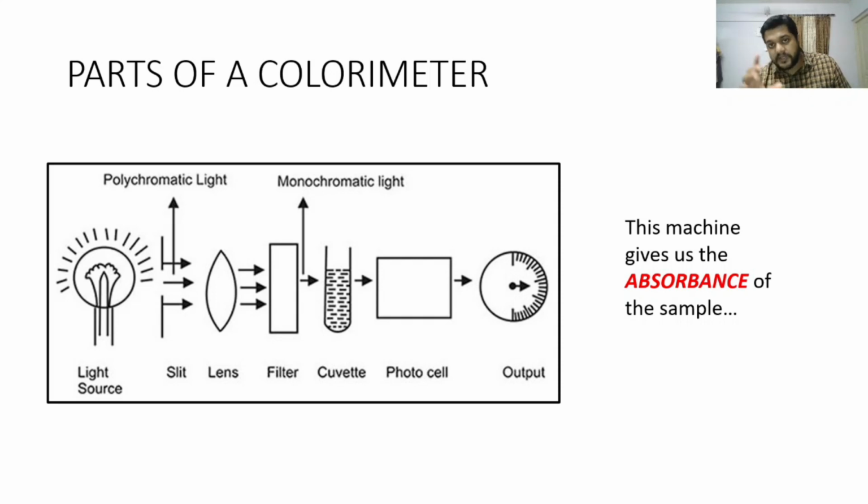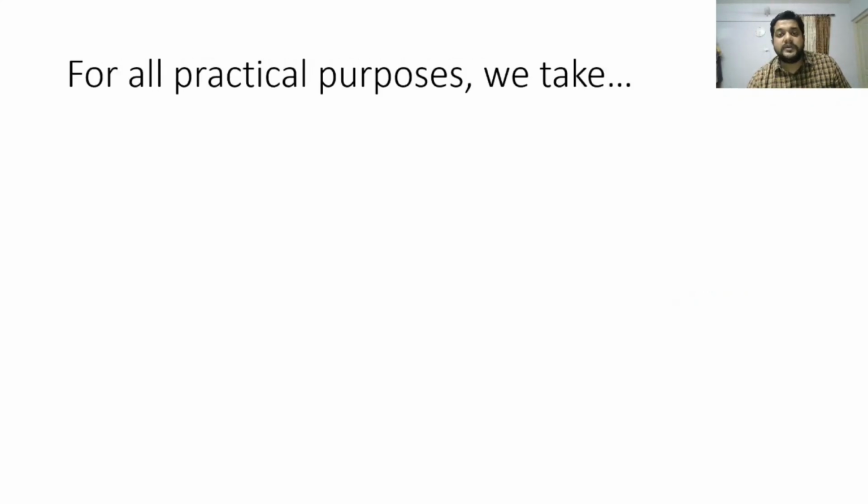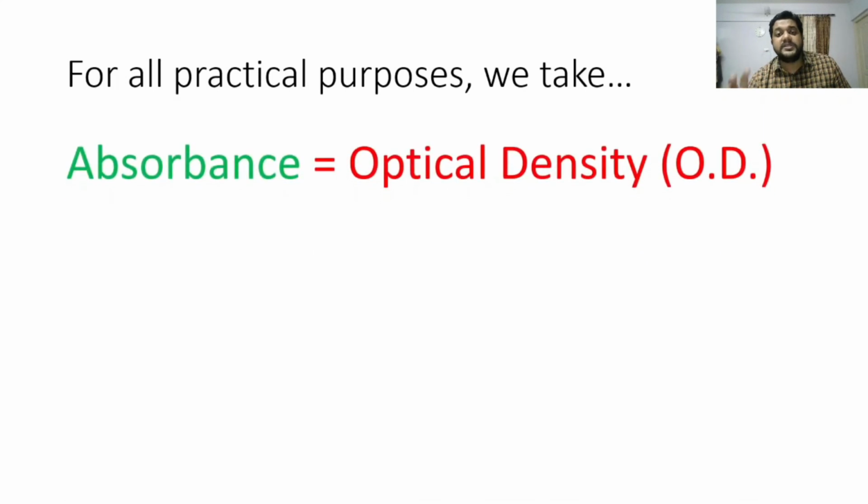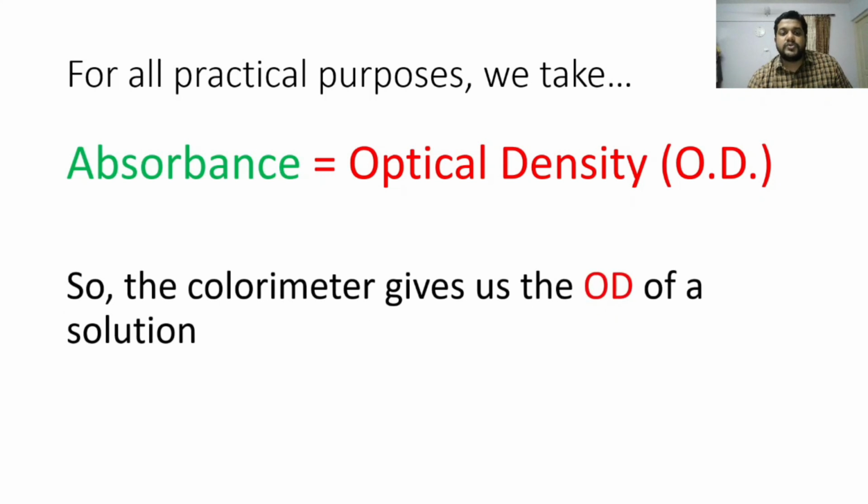Now, for all practical purposes, we say that absorbance is equal to optical density. We usually interchange these names. So for your practical class and university exams, use the term optical density rather than absorbance. The colorimeter gives the OD of a solution, or the absorbance. Okay, we go for the name of optical density now.